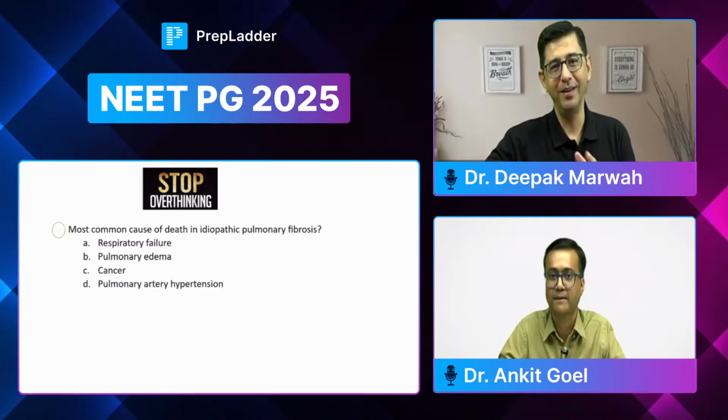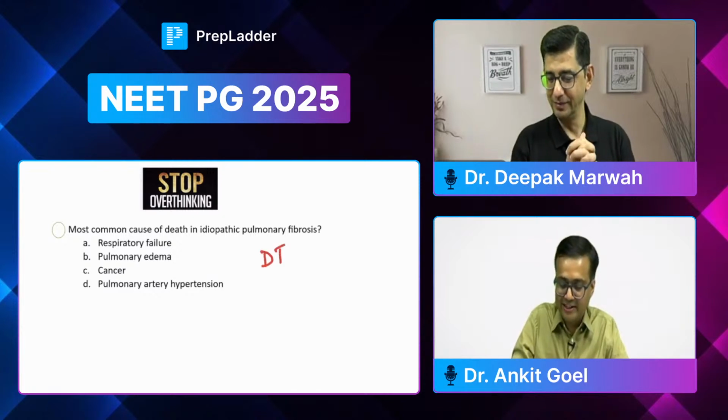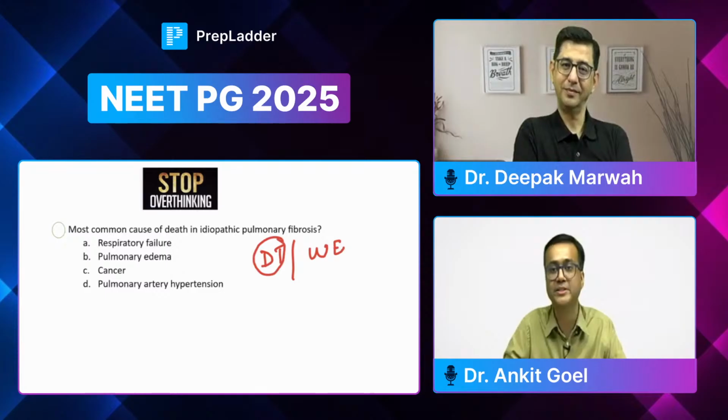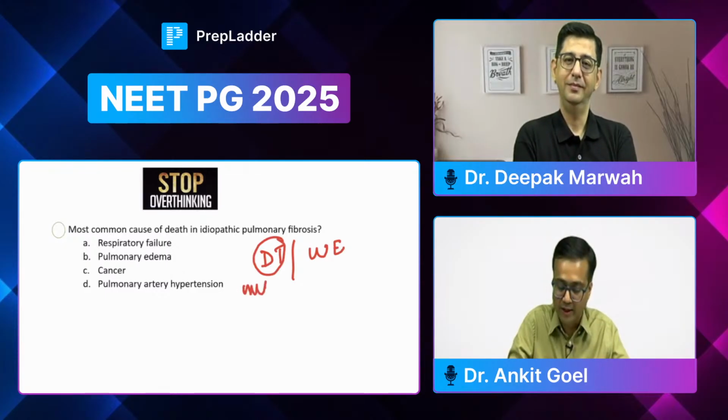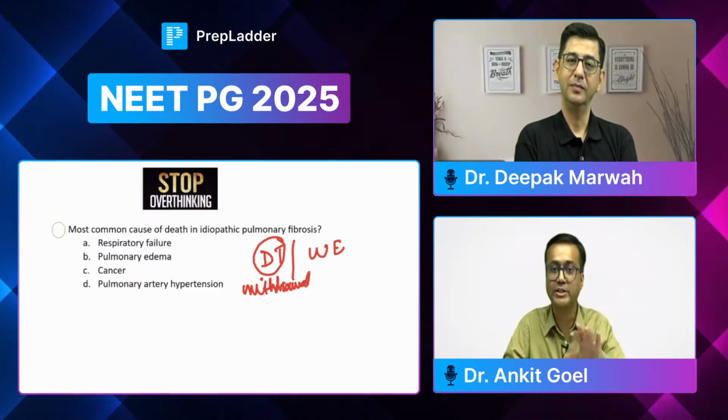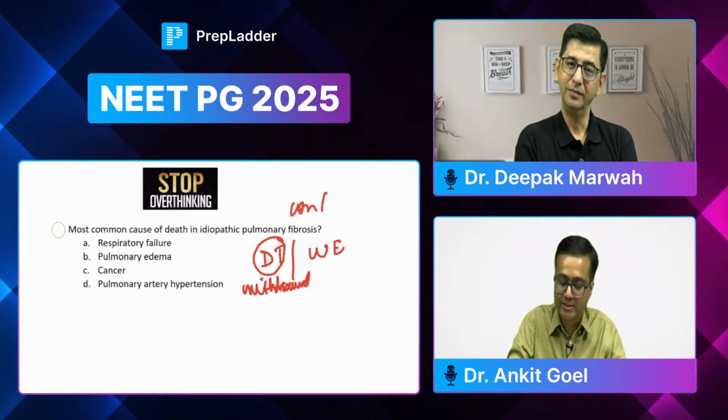Sir, again, when we say delirium tremens versus Wernicke's encephalopathy, very important is in delirium tremens, they will give you a history of withdrawal. They will say that the patient has stopped taking alcohol. And again, sir, very important point which is similarly seen in both is confusion. So confusion is a symptom which is seen in both.